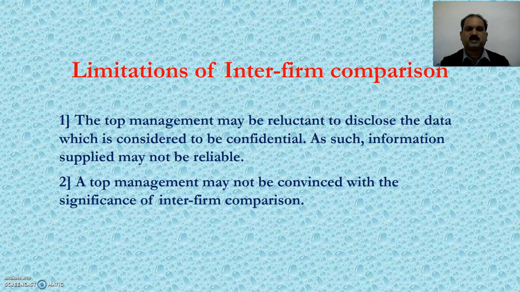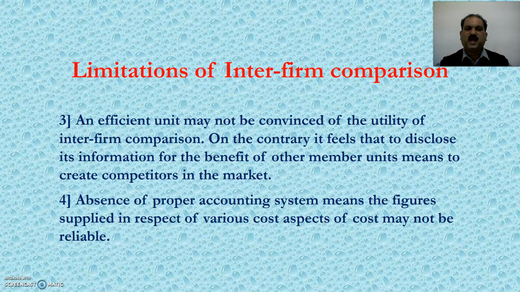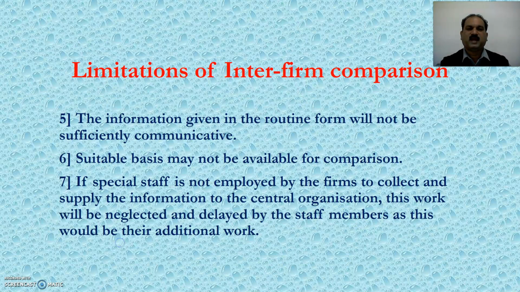First, the top management may be reluctant to disclose the data which is considered to be confidential. As such, information supplied may not be reliable. Second, a top management may not be convinced with the significance of inter-firm comparison. Third, an efficient unit may not be convinced of the utility of inter-firm comparison. On the contrary, it feels that to disclose its information for the benefit of other member units means to create competitors in the market. Fourth, absence of a proper accounting system means the figures supplied in respect of various aspects of cost may not be reliable.